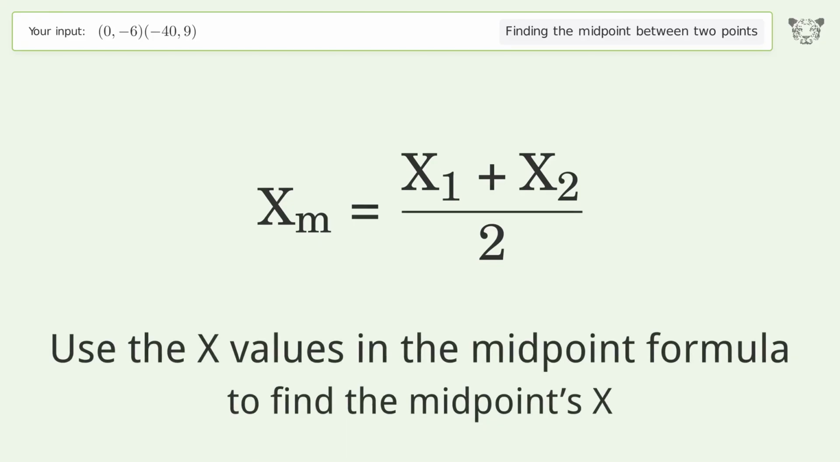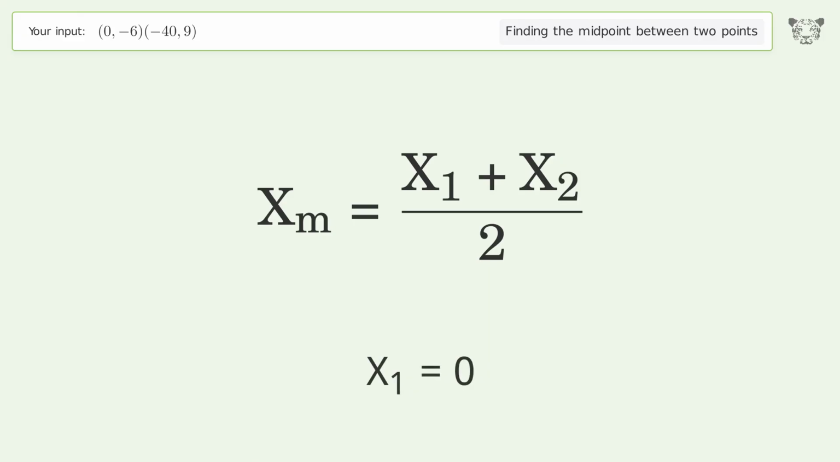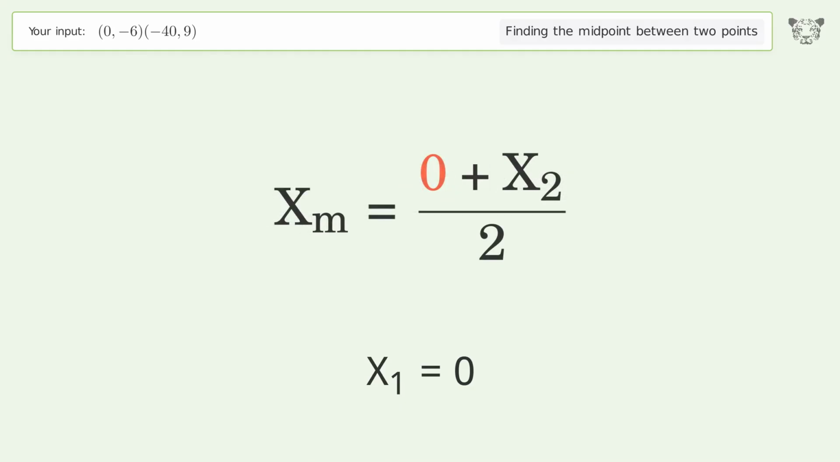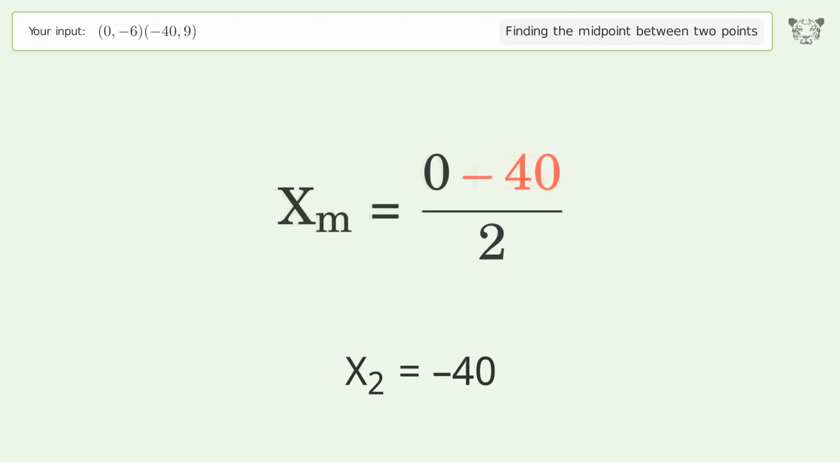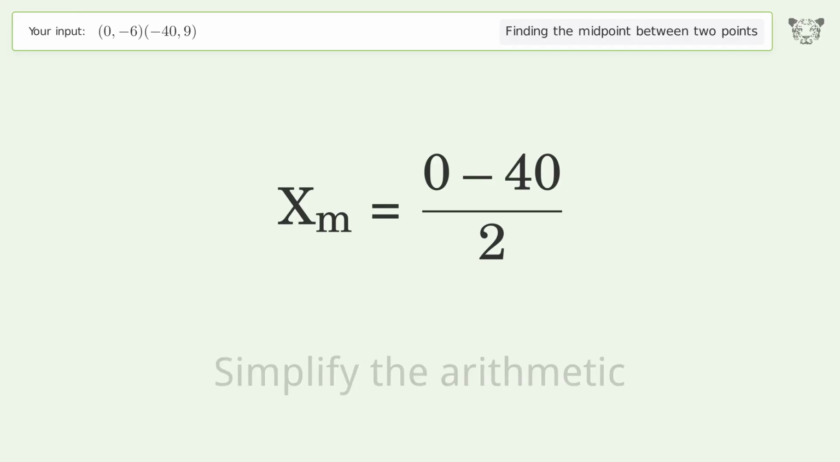Use the x values in the midpoint formula to find the midpoint's x. x1 equals 0. x2 equals -40. Simplify the arithmetic.